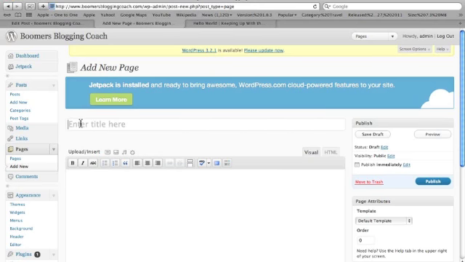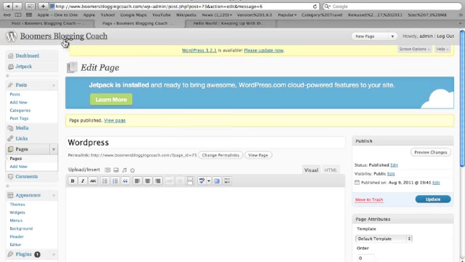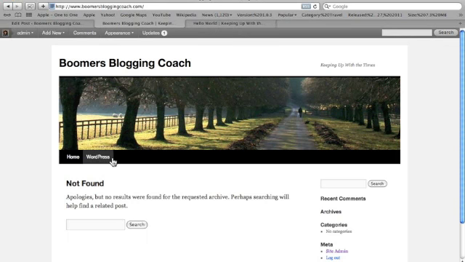So for me, this is Boomer's Blogging Coach, and I want one of my pages to be about WordPress because I love WordPress, and obviously so do you because you just installed it on your website. So let's go ahead and publish it. Let's go back up here. We'll go back to our nav bar, and now you'll see that WordPress has been added.